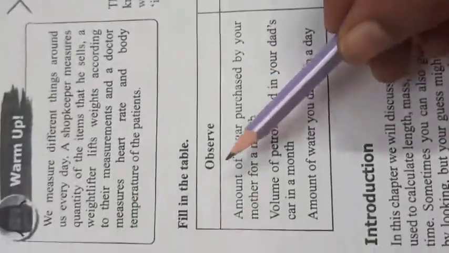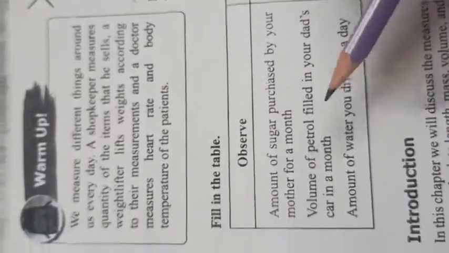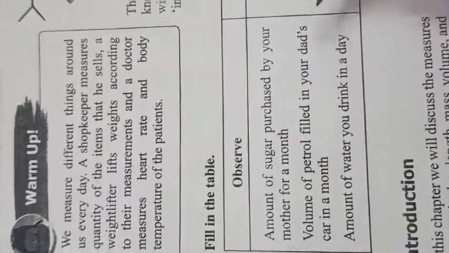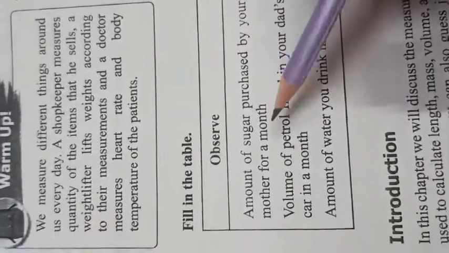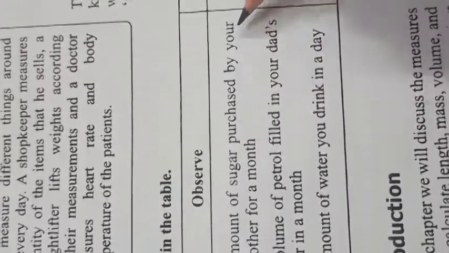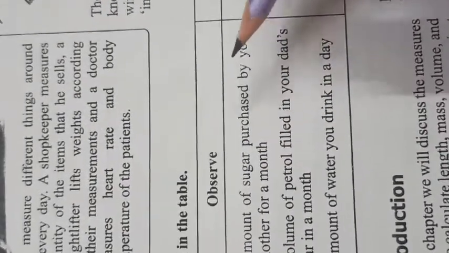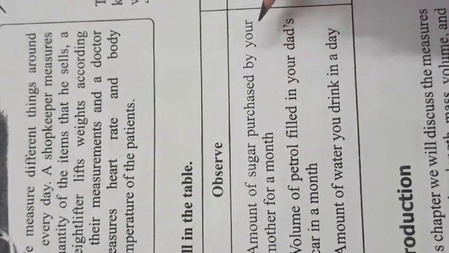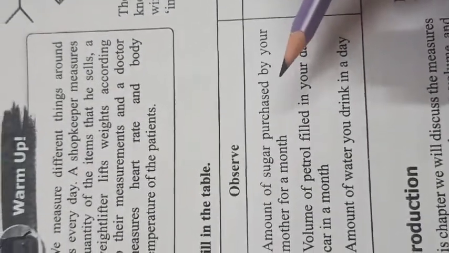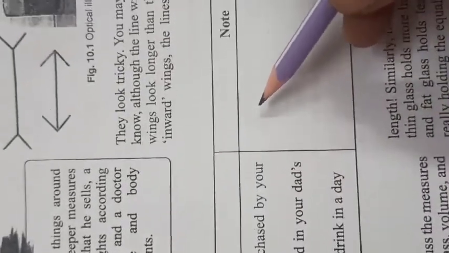Children, here first of all, fill in the table. In the first page in the new book, this table is given for you. Here they have written amount of sugar purchased by your mother for a month, means how many kilograms of sugar you are consuming in your home for a month, that you have to write.